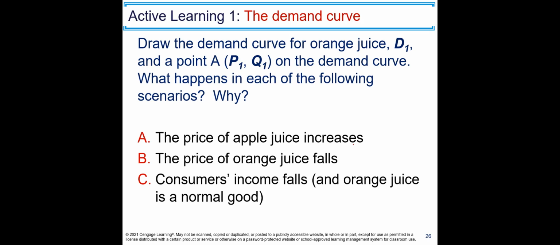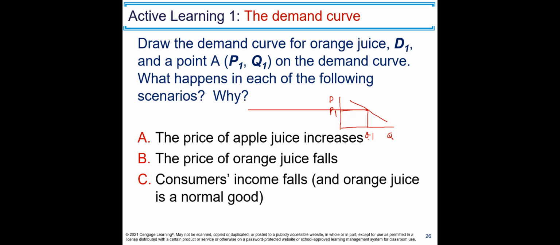There is a question here. Let's do this question together. Draw the demand curve for orange juice D1 and the point A, P1, Q1 on the demand curve. Let's do that. This is price, this is quantity. Demand curve is downward sloping, and let's choose a point here. This is P1 and this is Q1.